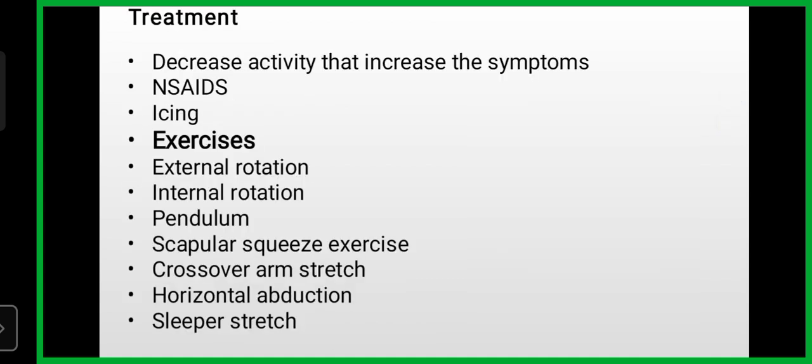And the treatment of rotator cuff tendinopathy is decreased activity that increases the symptoms. You can use NSAIDs for pain relief, icing, and these are the exercises which are used for rotator cuff tendinopathy healing: external rotation, internal rotation, pendulum, scapular squeeze exercise, crossover arm stretch, horizontal abduction, and the sleeper stretch. We can discuss these exercises and the tests in another recording.